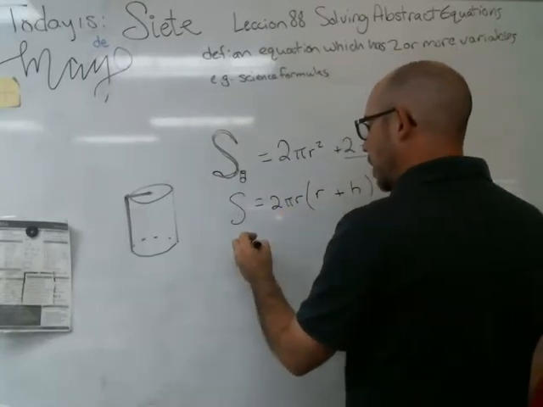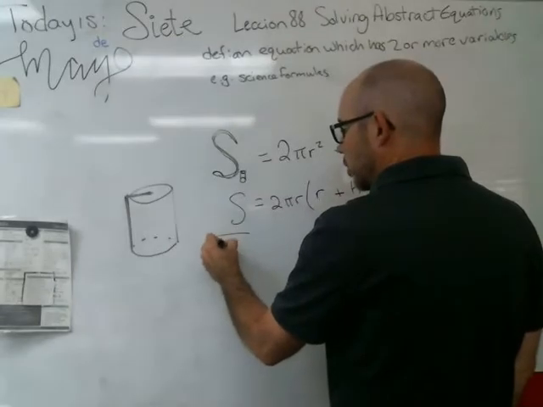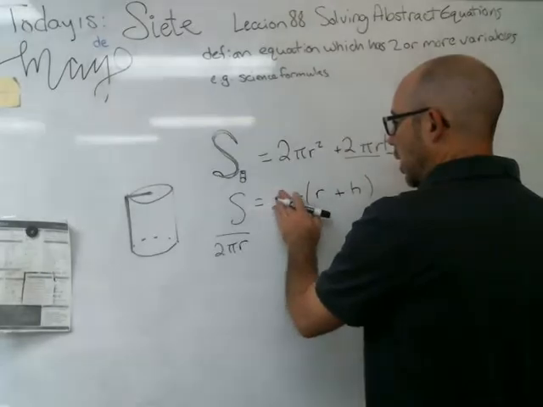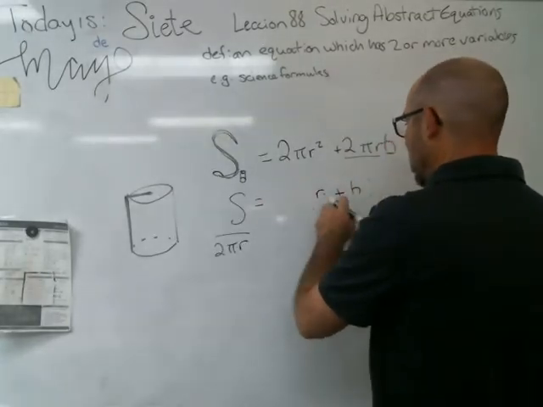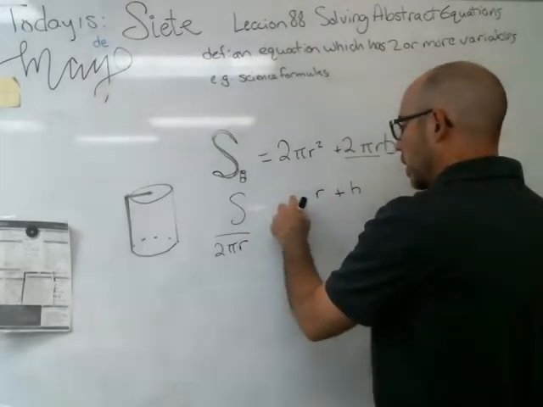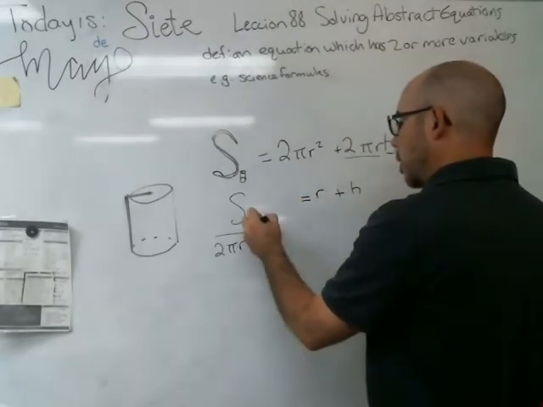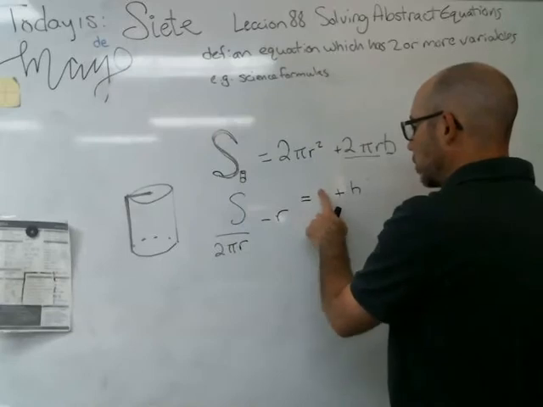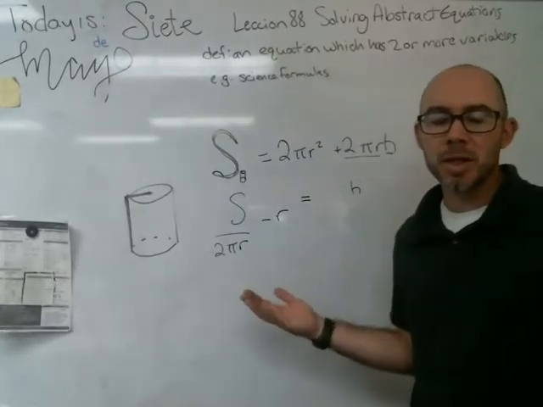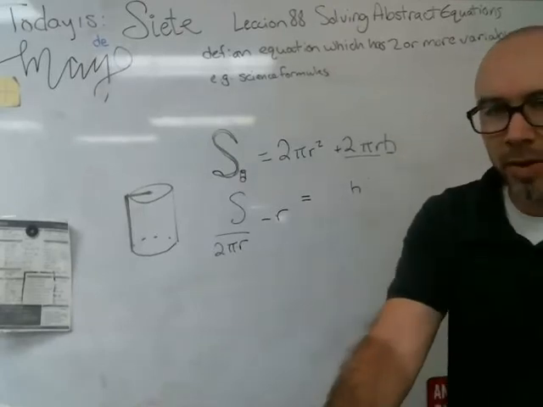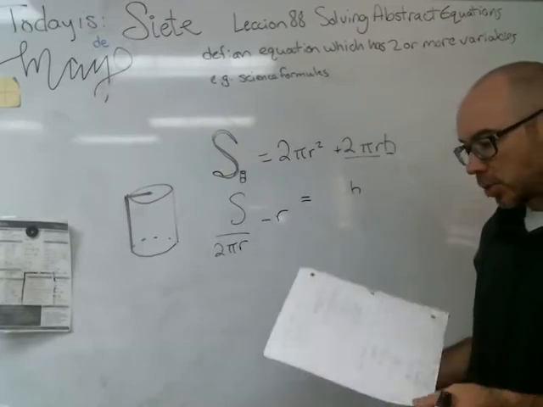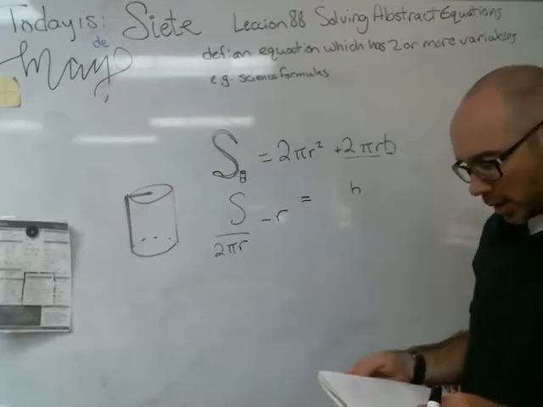Okay, now I've turned this into factors. I can divide by 2 pi r. I'm just going to leave the 2 pi here. Let's give pi a little respect. Divide by 2 pi r, and that leaves me with r plus h. I wanted to solve for h, so now I'm going to subtract r from both sides. And lo and behold, that's where we were before. So I just pick one of several methods, but by this point, Algebra 2ers, you've got lots of tools in the tool bag for knocking these things out.